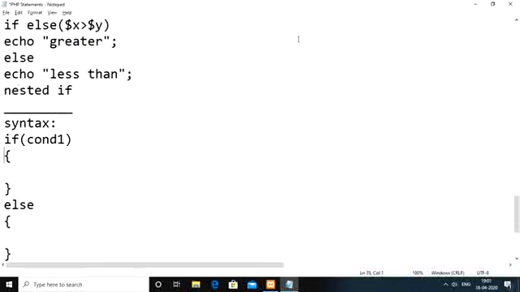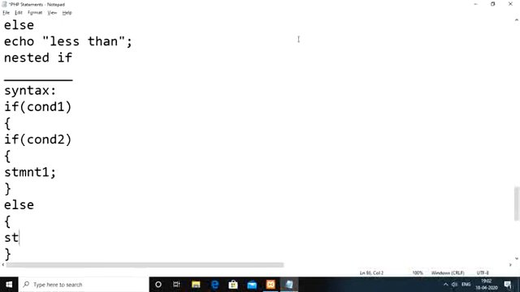So if condition 1 is satisfied, then we need to check for one more condition, condition 2. If it is satisfied, then we need to execute statements 1. If this second condition is not satisfied, in that case we need to execute statements 2.